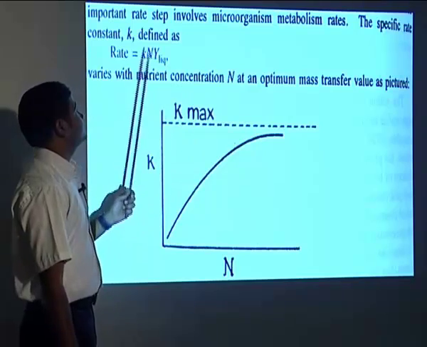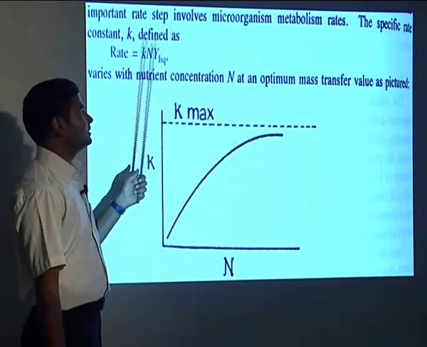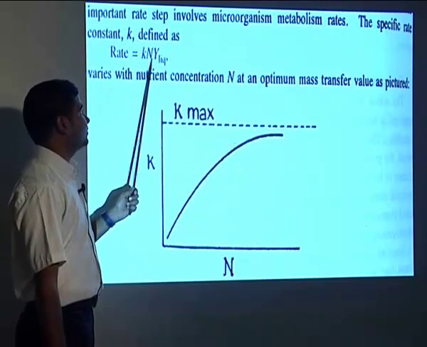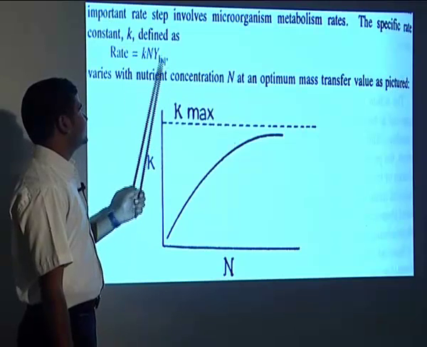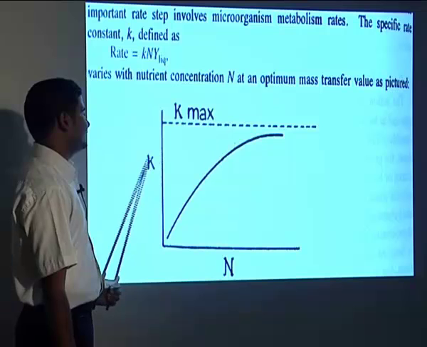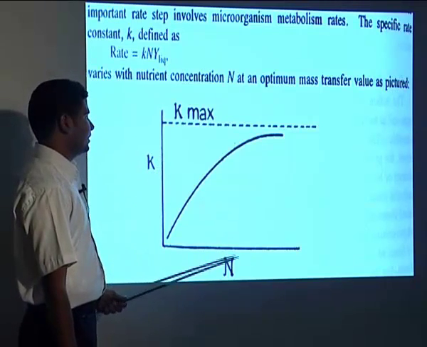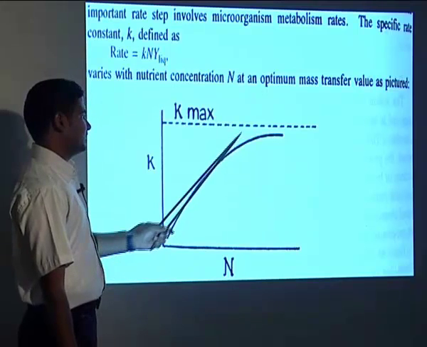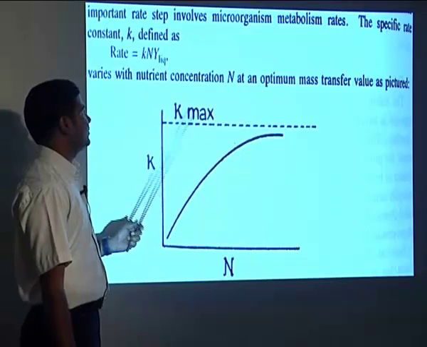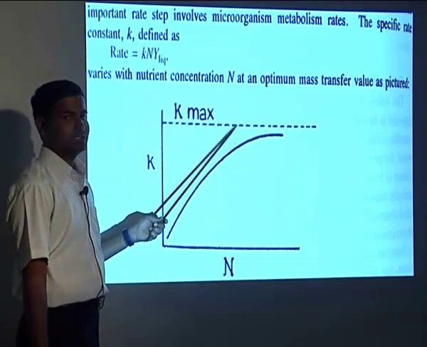The other thing involved is the rate step, the microorganism metabolism rate. The specific rate constant K is defined by, so rate is defined by K, N and y liquid. So here it is directly proportional to N. So suppose N is on the X axis and the K, which is the specific rate constant, on the Y axis. So you can see it will increase. And the K max here, we will always try to achieve the K max. So that you will learn in biochemical engineering in your further course.